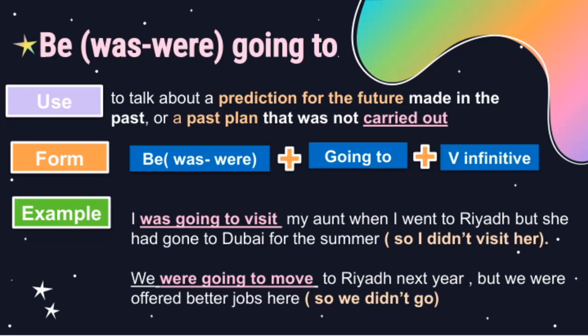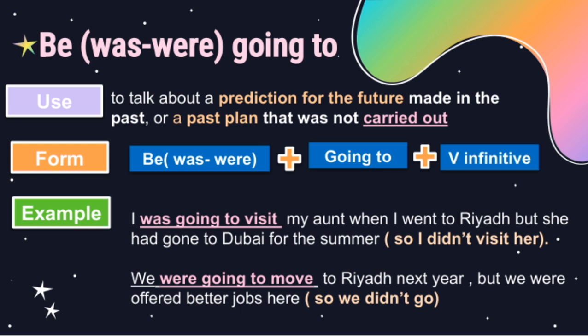Today, I want to share a couple of examples that illustrate how we use the phrase was going to talk about plans or predictions in the past. First, I was going to visit my aunt when I went to Riyadh. However, she had already gone to Dubai for the summer, so I didn't get to see her. This shows how was going to expresses a plan that didn't happen because of some change or unexpected event. Second, we were going to move to Riyadh next year, but then we were offered better jobs here. So we decided not to move.